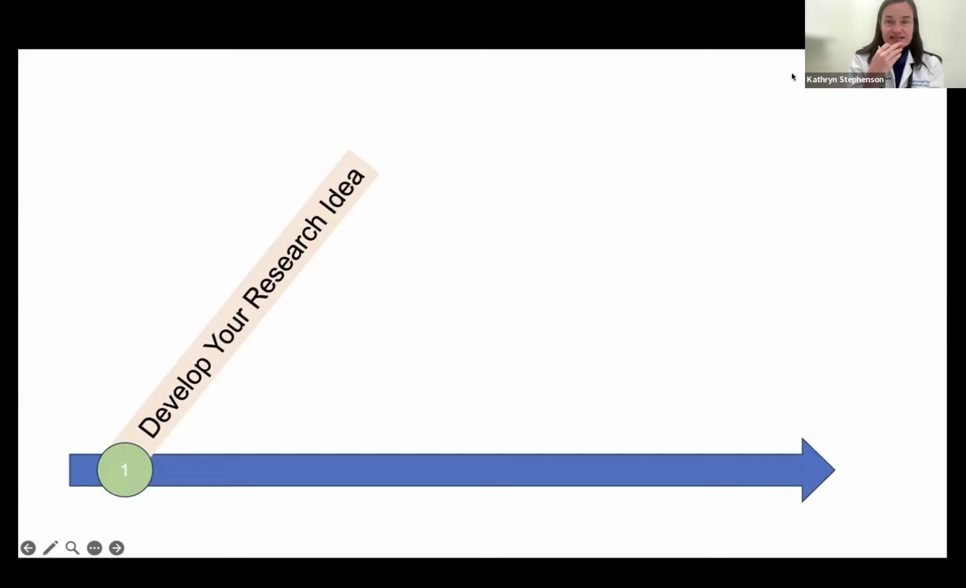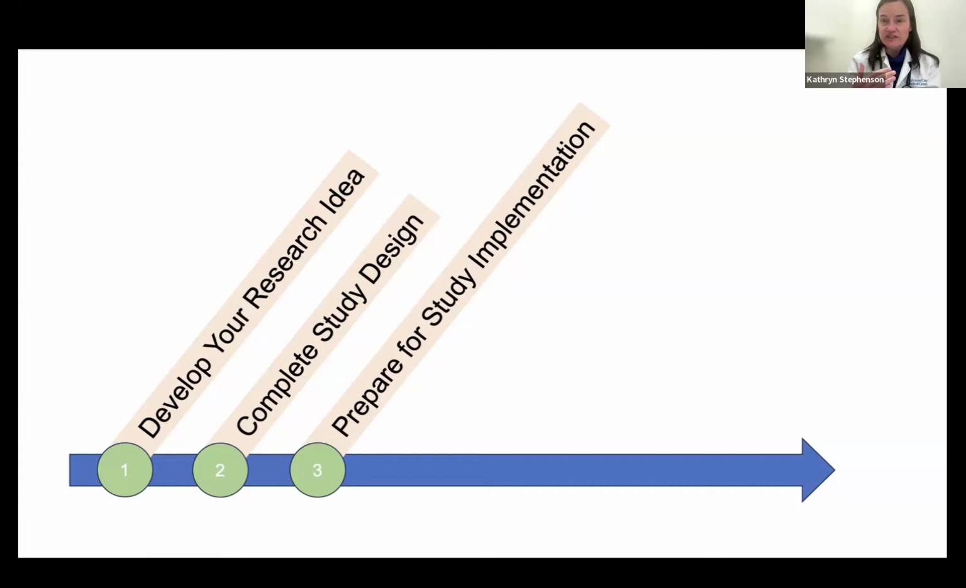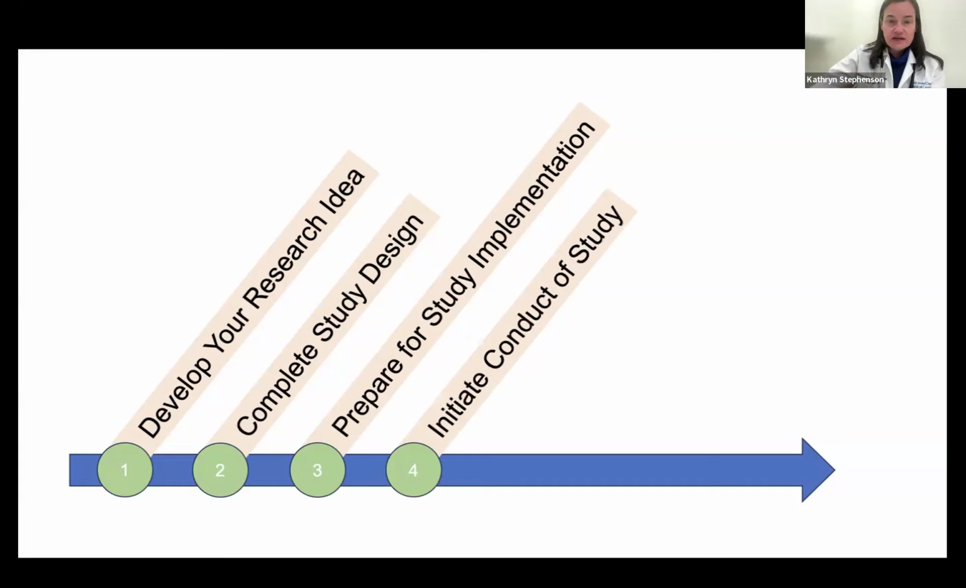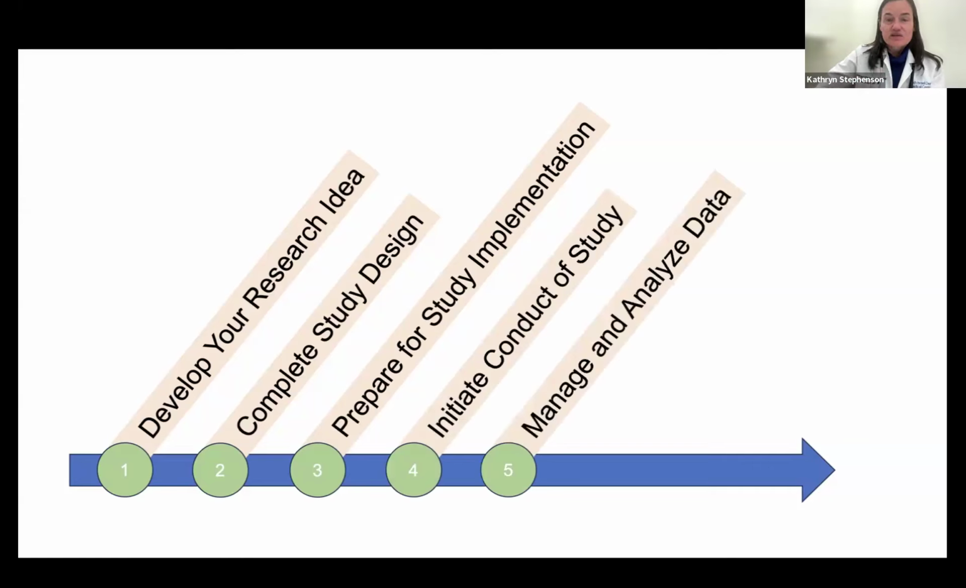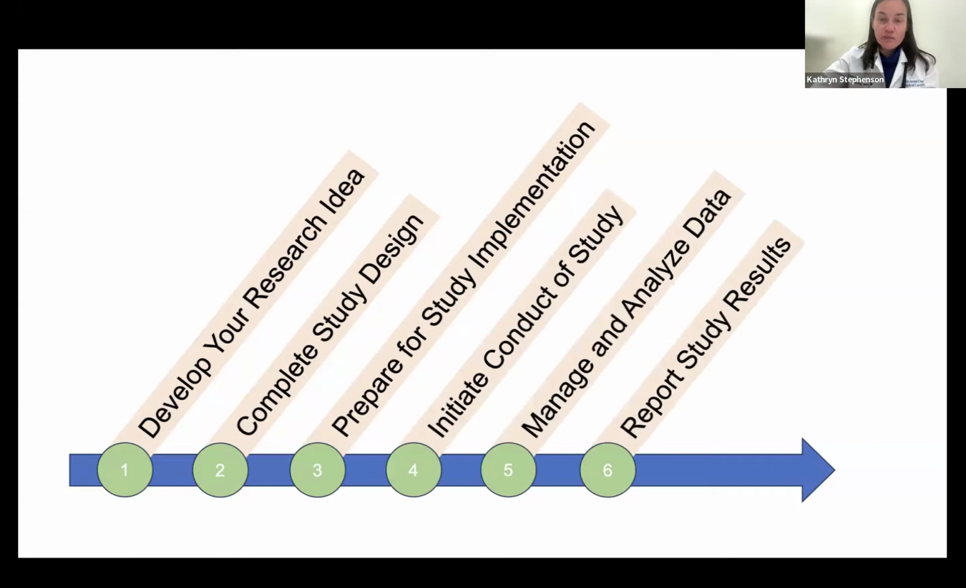Then you have to complete the study design. We're actually going to spend some time in this area, and this has to do with firming up all of the details of how this study is going to launch. Then you prepare for your study implementation. Everything is finalized for the design, but now you have to get yourself ready to go. Then you initiate the conduct of the study. You complete your study, you manage and analyze your data, you report your study results like in a manuscript, and then you close out your study. So these are the life of an individual clinical research study.